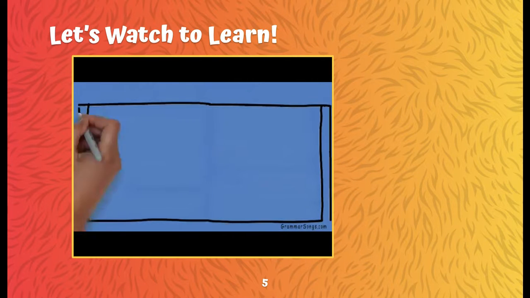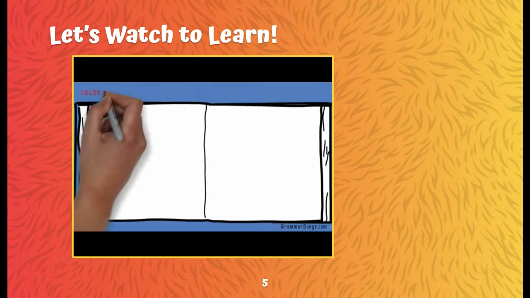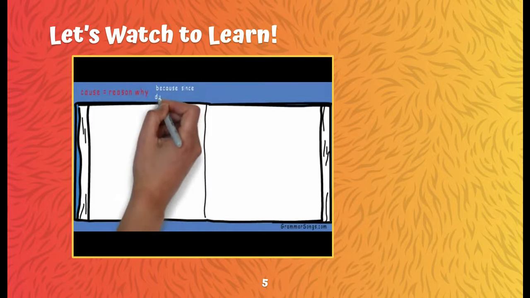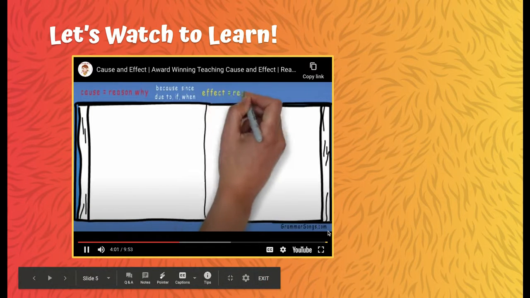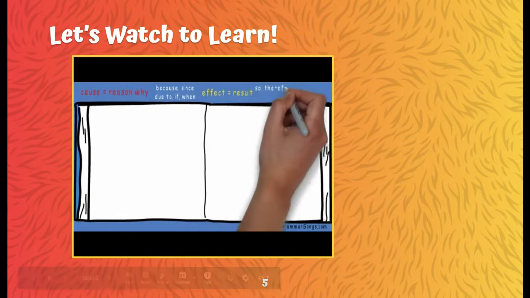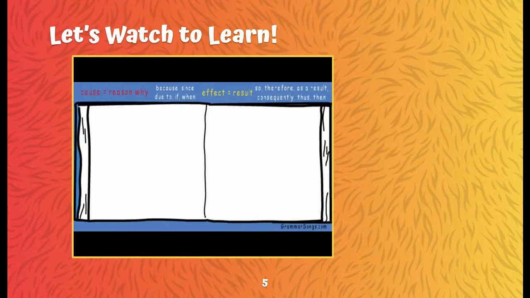Let's read a short story together and look for the cause and effect relationships. Remember, the cause is the reason why something happens. Some signal words for cause are because, since, due to, if, and when. The effect is the result. Some signal words for effect are so, therefore, as a result, consequently, thus, and then. Here we go.